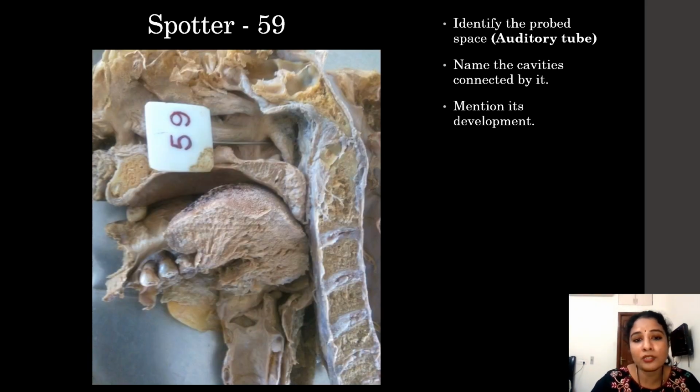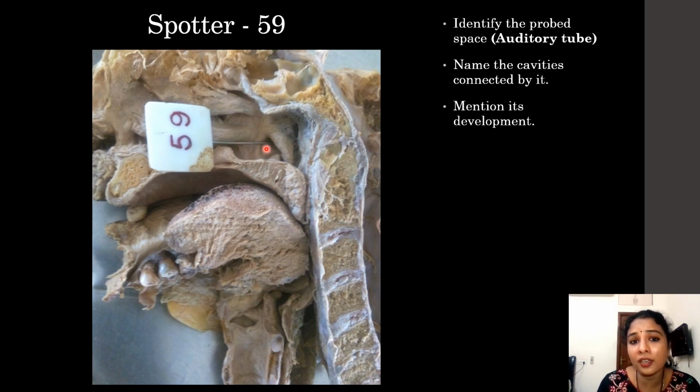So that was about the soft palate. Next, above the soft palate, this is the nasopharynx. Here is the nasal cavity and here is the hard palate. And we can see here, this is the nasopharynx. The opening in the nasopharynx is the tubal opening of the auditory tube. On this side is the nasopharynx, the other side is the middle ear. So it connects the middle ear or tympanic cavity with the nasopharynx.